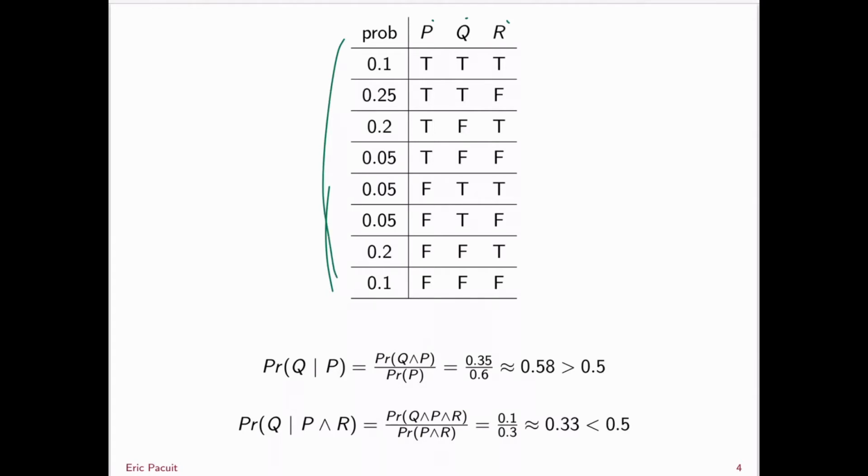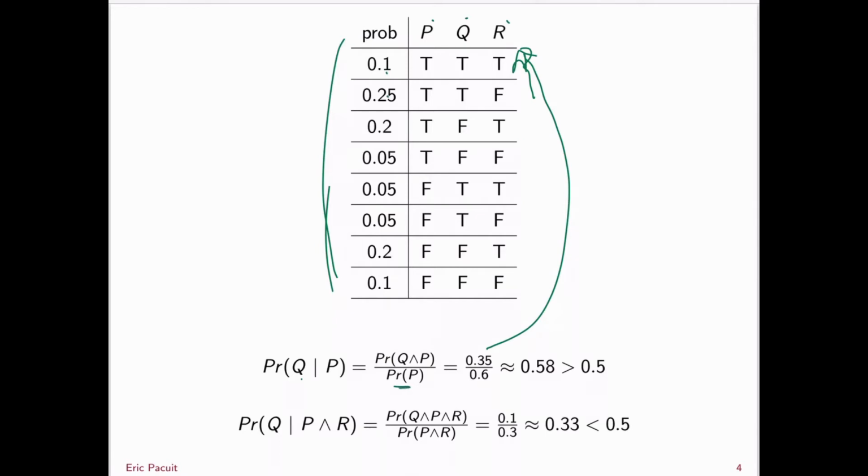Now, let's just do some calculations. The probability of Q given P is going to be equal to the probability of Q and P divided by the probability of P. Well, Q and P is true in the first 2 rows. So the probability of Q and P is going to be 0.35. That's 0.1 plus 0.25.